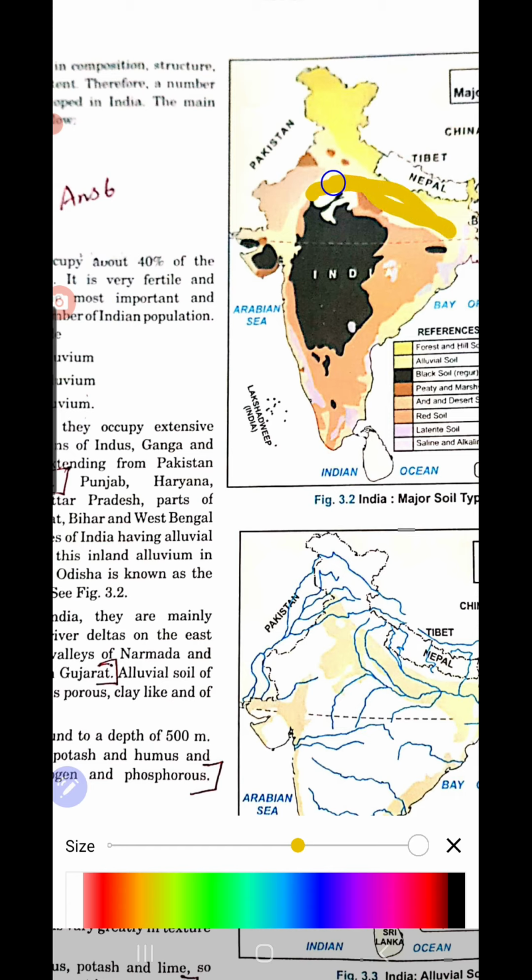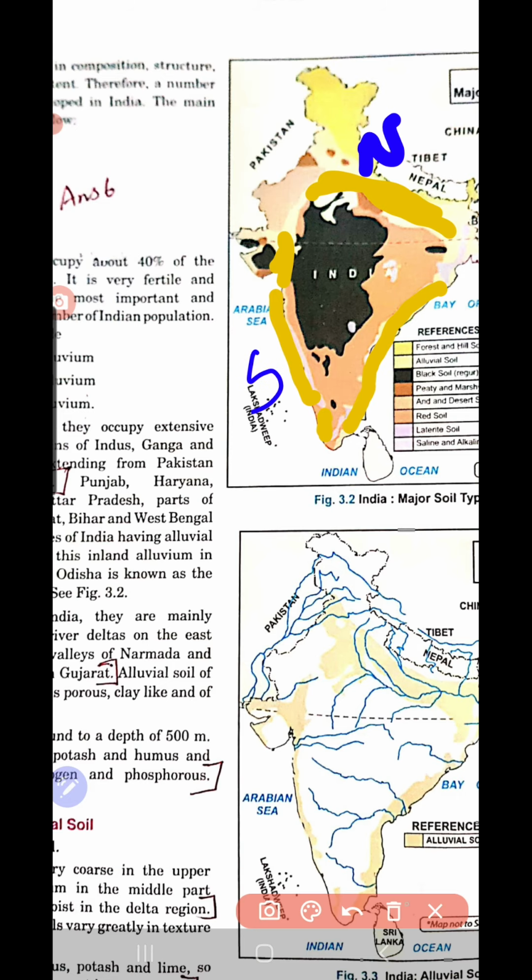And then the alluvial soil which is found in South India. You see this region contains part of South India. So the question is: what is the difference between the alluvial soil found in North India and the alluvial soil found in South India? Clear? That is a difference you need to make out.